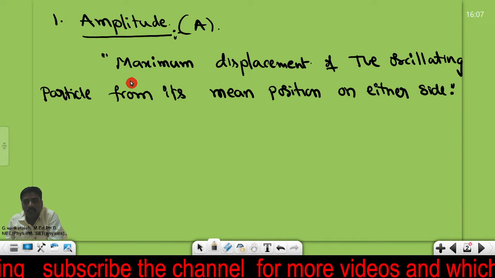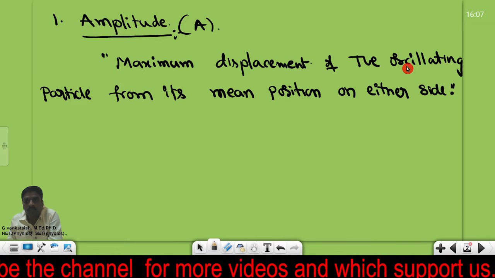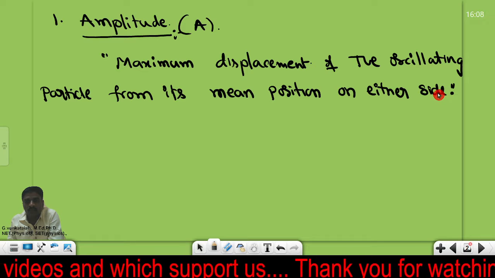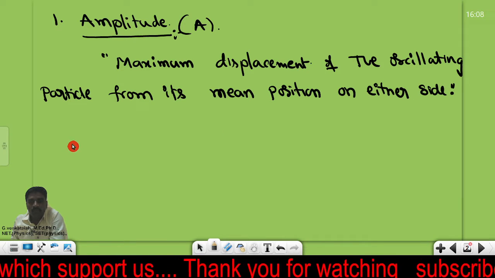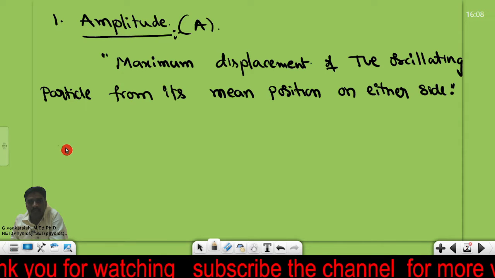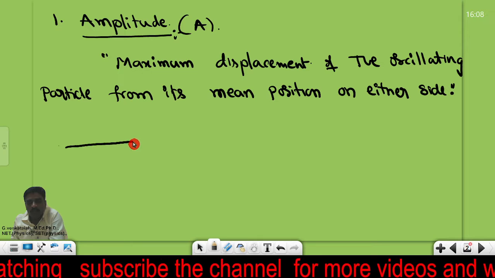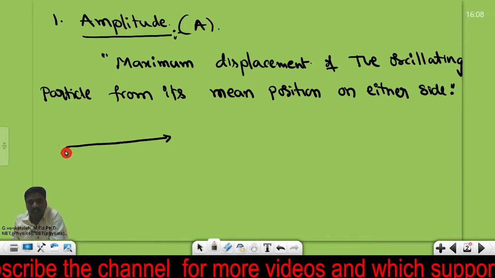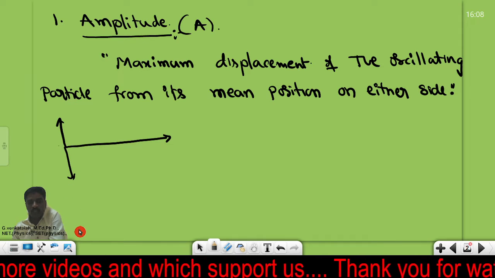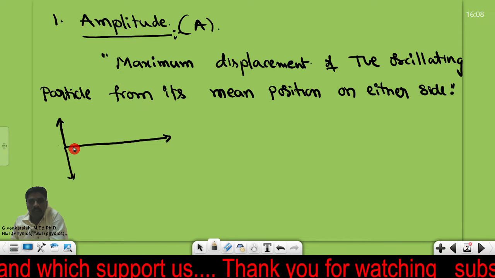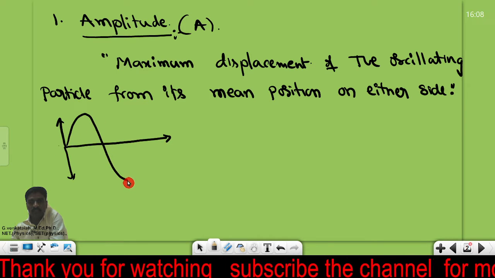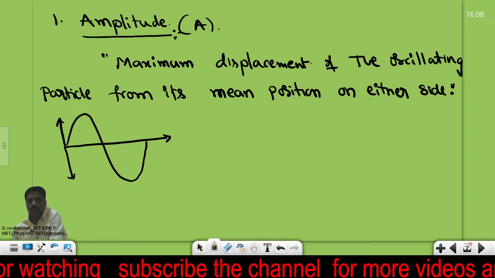Amplitude is the maximum displacement of the oscillating particle from its mean position on either side. We have two types of waves: one is the transverse waves, another one is the longitudinal waves. In transverse waves, the particle may oscillate in the upward direction as well as the downward direction. The wave should be like this. It will produce a sinusoidal wave.